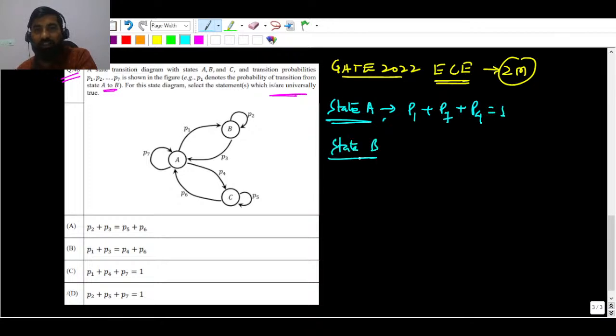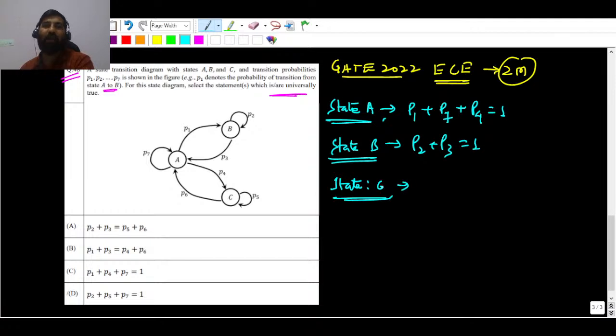Now come to state B. Outgoing, only two transitions are there, so P2 plus P3 must be equal to 1. And when you are in state C,